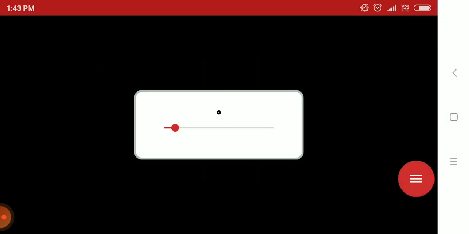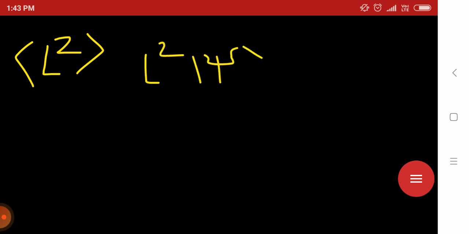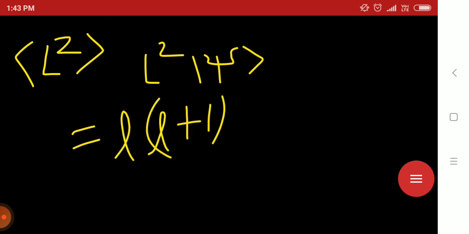Now in the second part, what was asked? It was asked about L square average. So first of all, when L square acts on psi, we will get L into L plus 1 h cut square psi.